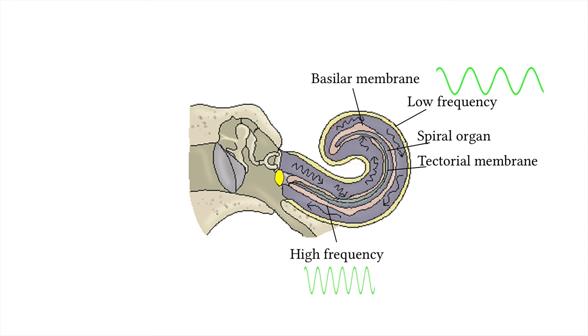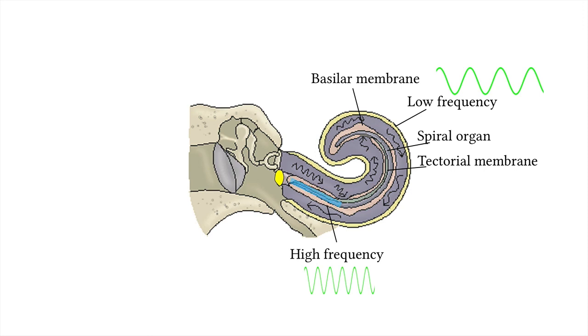So the ear can identify different frequencies based on where the vibrations occur on the spiral organ. If it is a higher pitch, which is a higher frequency of sound waves, the basilar membrane will vibrate closer to the oval window. Conversely, if it's a lower pitched sound, which is a lower frequency of sound waves, the basilar membrane will vibrate further from the oval window, nearer to its apex.